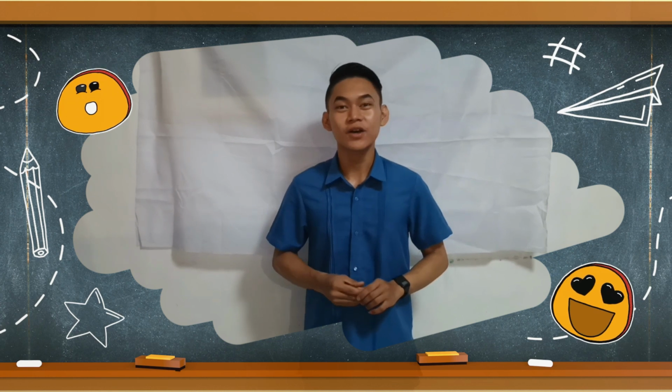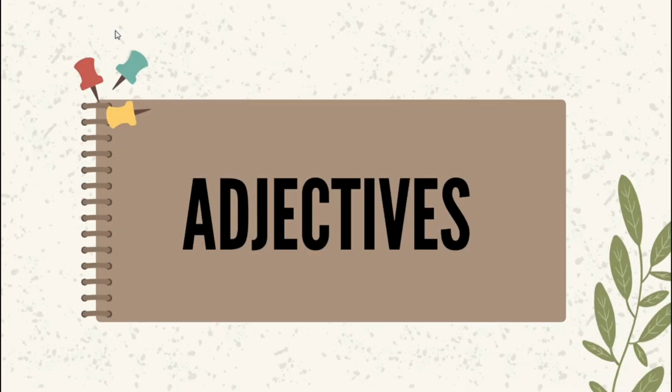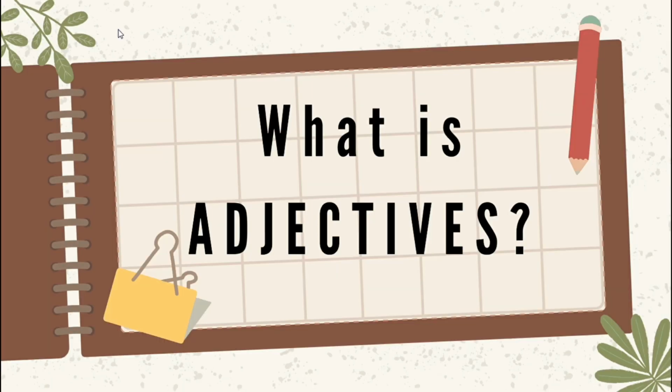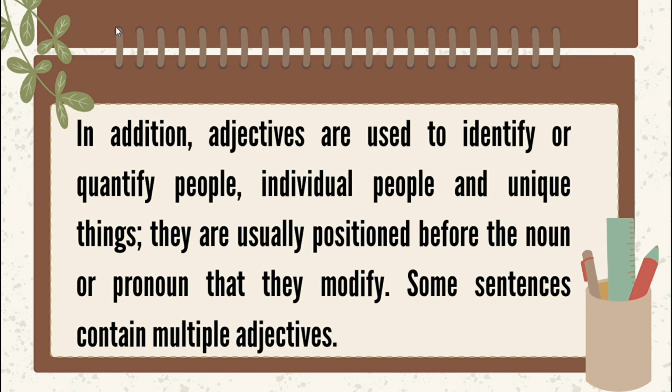For this topic, it's all about adjectives. You may take your notes. Okay, what is adjectives? Adjectives are words that modify or describe other words, making academic writing and speaking much more specific and interesting. In addition, adjectives are used to identify or quantify people, individual people, and unique things. They are usually positioned before the noun or pronoun that they modify. Some sentences contain multiple adjectives.